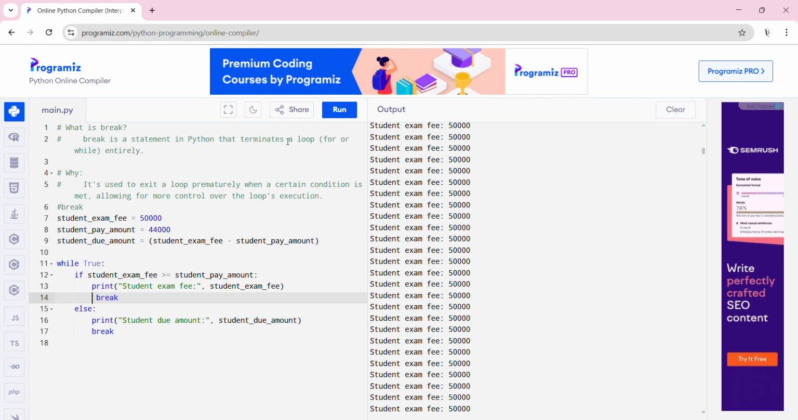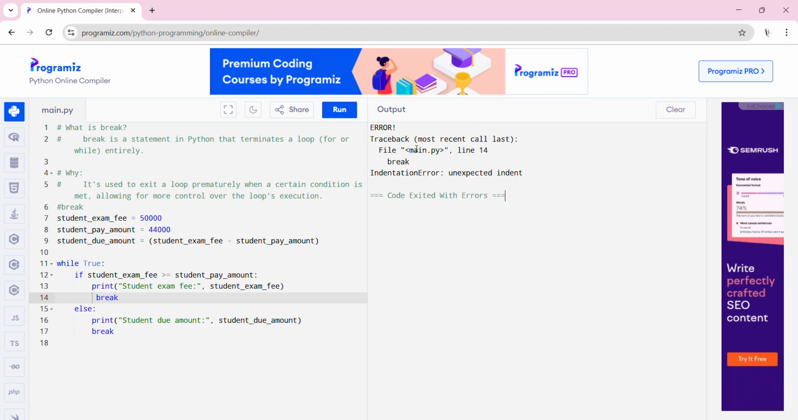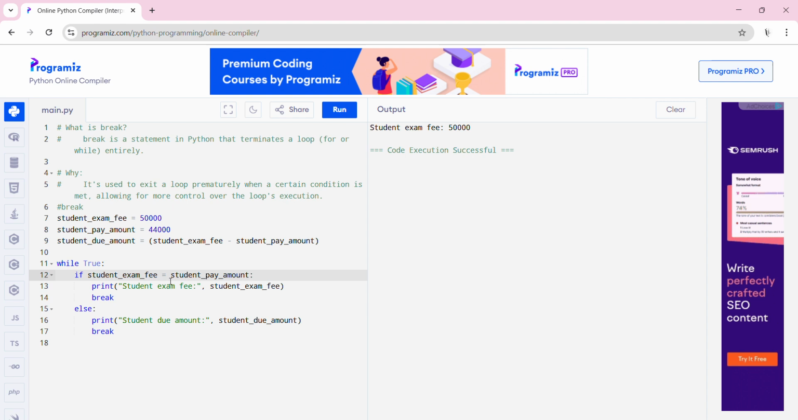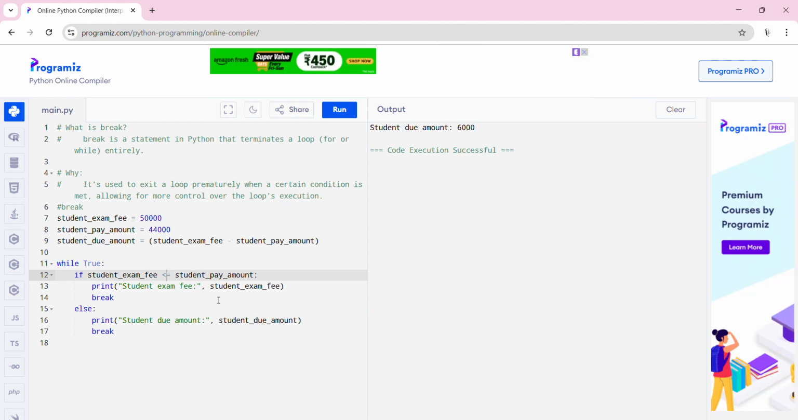Okay, unexpected event, it uses the indentation. Okay, here the condition is satisfied for the if. Here it does not satisfy the if condition, it satisfies only the else condition.